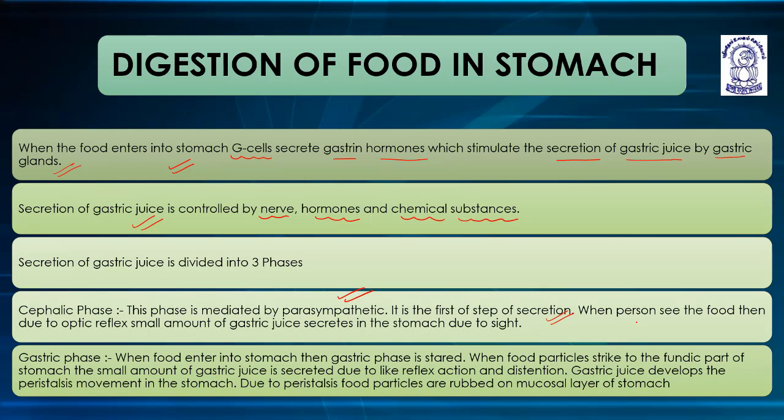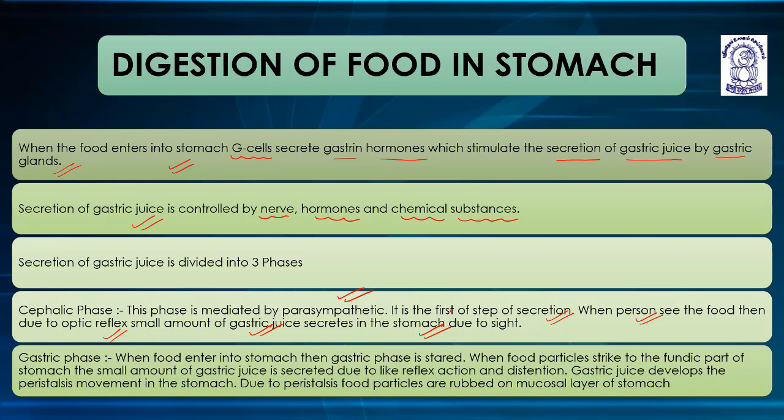When a person sees the food, due to the optic reflex, a small amount of gastric juice is secreted in the stomach due to sight. So the first phase is the cephalic phase.